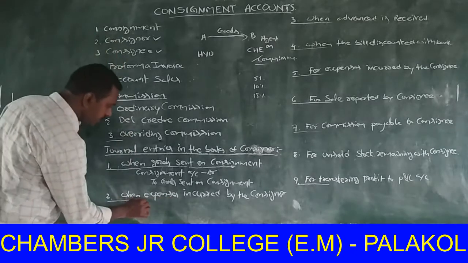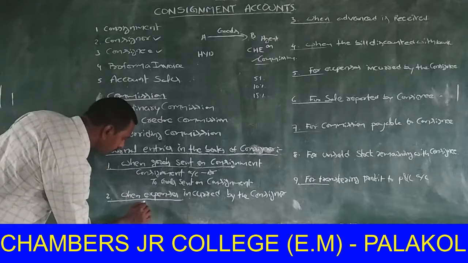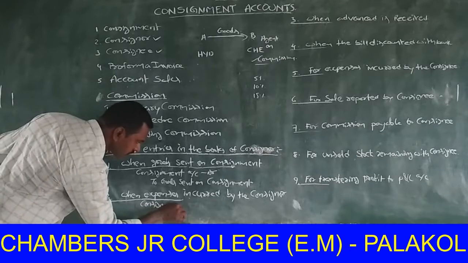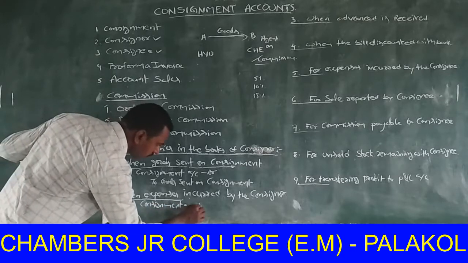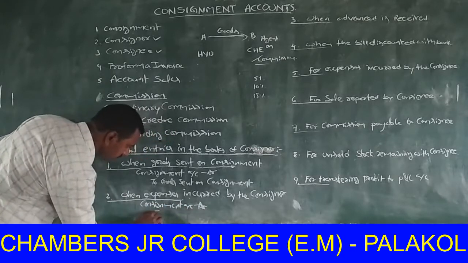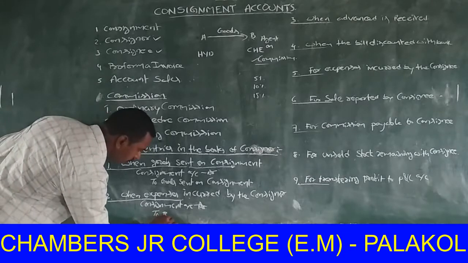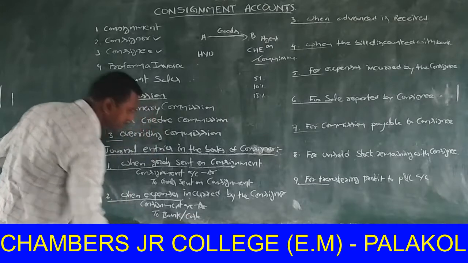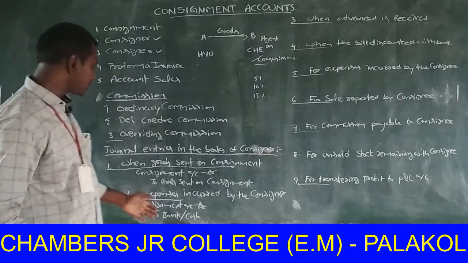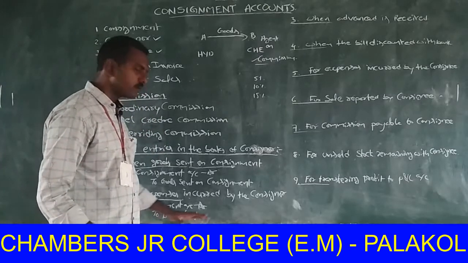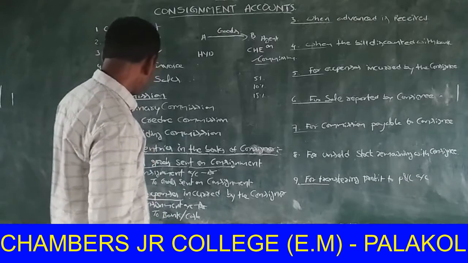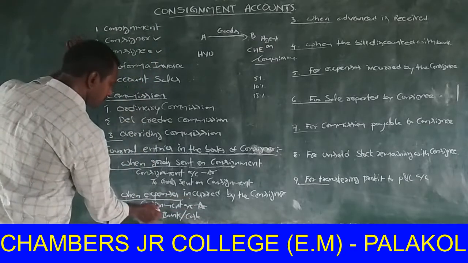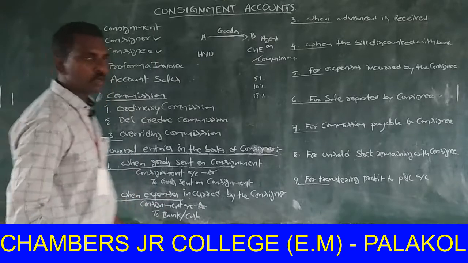The journal entry is consignment account debit to bank or cash. Either expenses are paid in bank or cash. When the expenses are incurred by the consignor, the entry is consignment account debit to bank account.